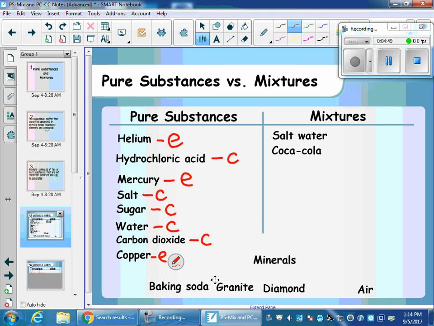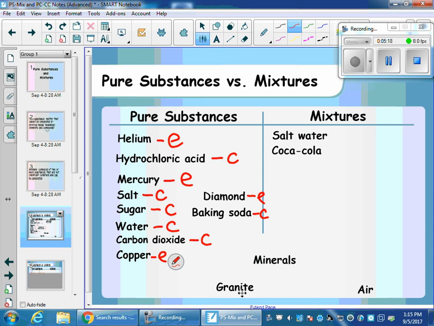A diamond. Diamond is actually made of an element called carbon. And since it's made of an element, that's what makes it a pure substance. Baking soda is also a pure substance. It is a compound. NaHCO3, if I remember correctly, that could be wrong. But it is a compound.